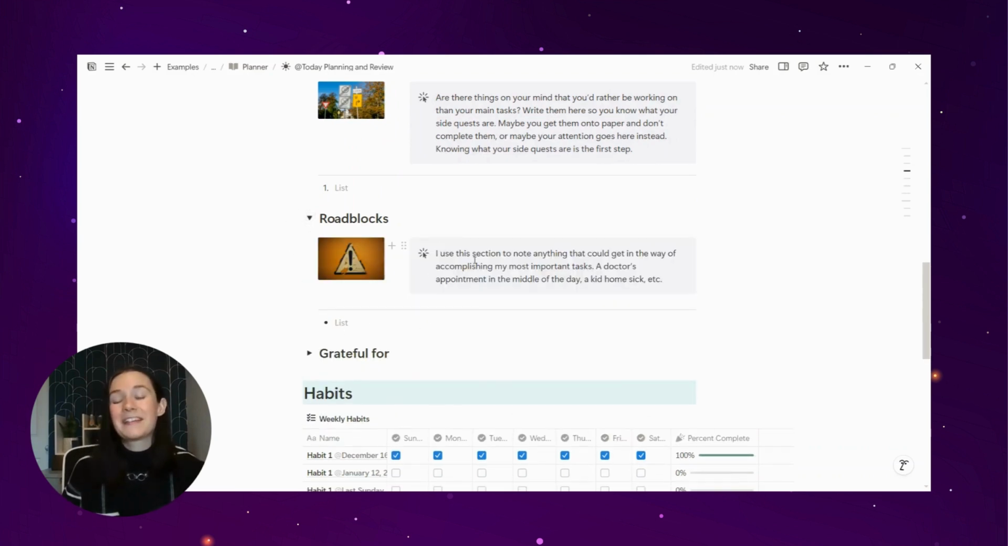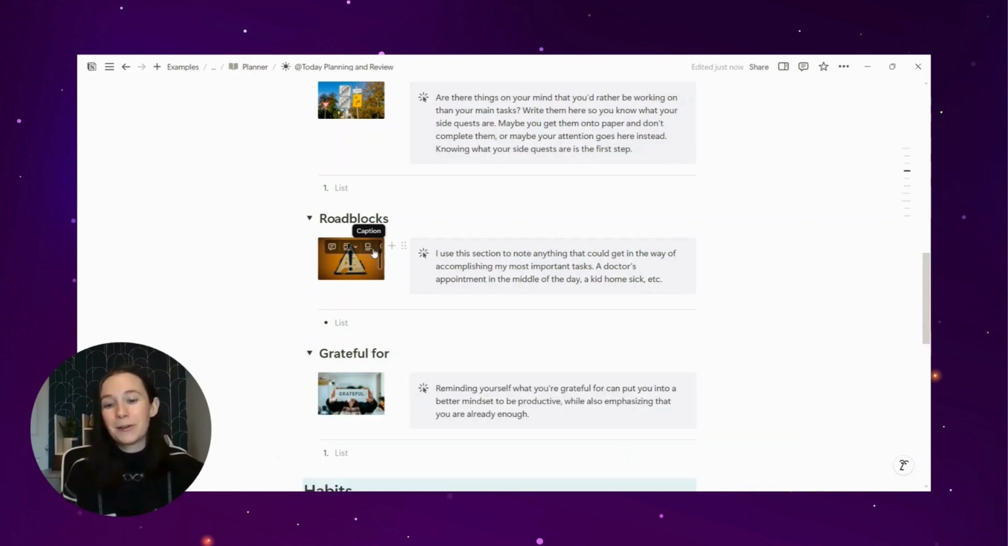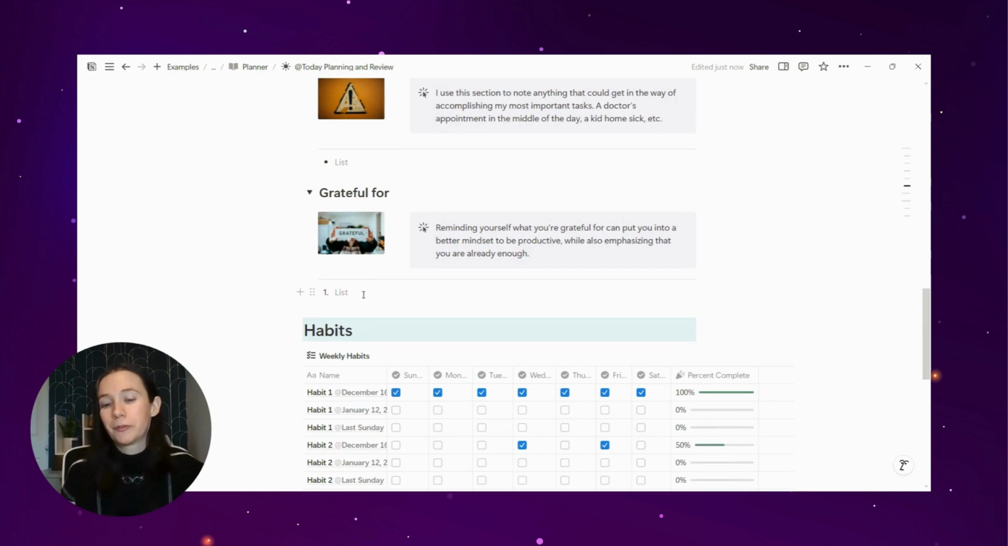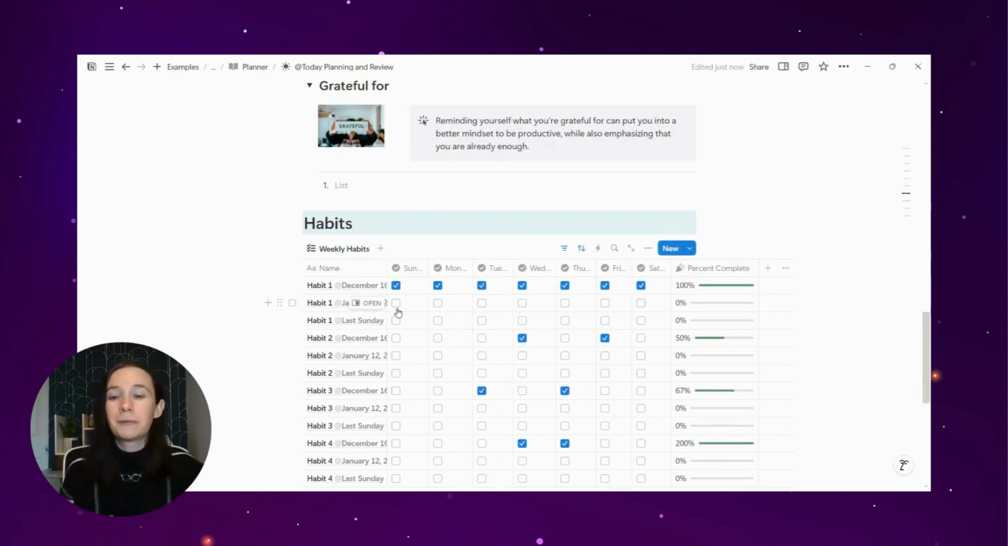Roadblocks, anything that could get in the way, a doctor's appointment, a kid homesick, if I have a headache, if I didn't sleep well, all of that counts as a roadblock. But I don't want to end on a bad note, so then I remind myself what I'm grateful for. And then this is new for me with my 2025 Life OS.